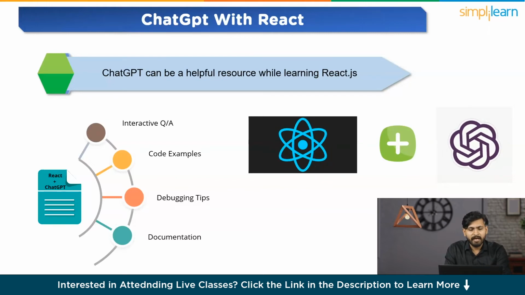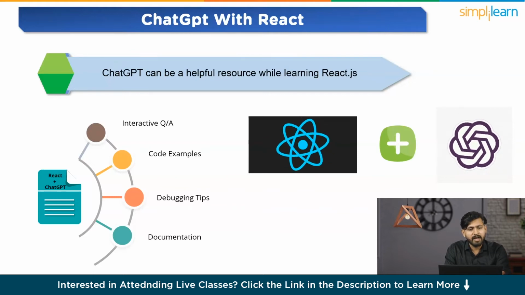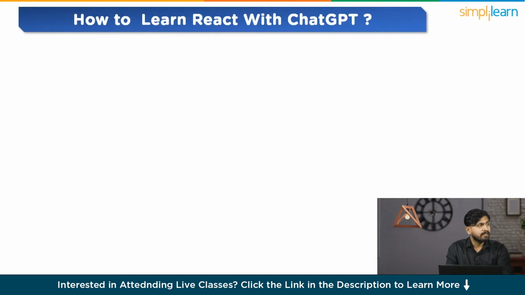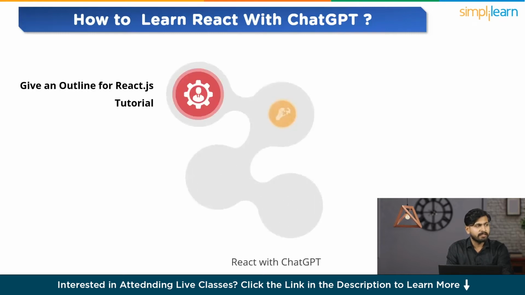Now let's move on and understand some hands-on things, how we can implement ChatGPT in our React.js development. Now guys, let's understand how we can use ChatGPT to learn React.js. You can ask certain prompts, something like this, the first one. Let us try to get an outline for the React.js tutorial.